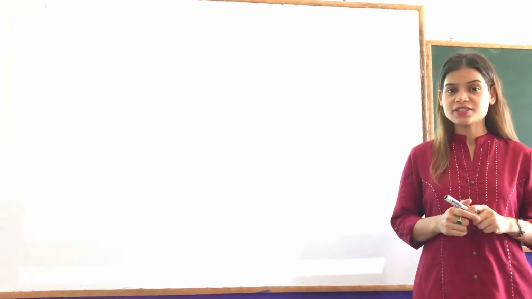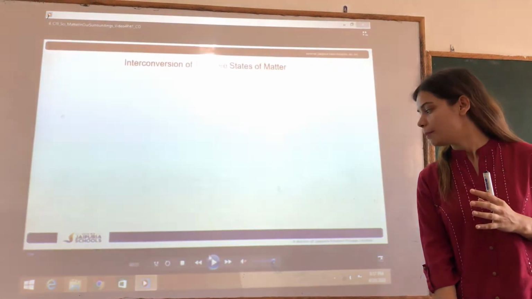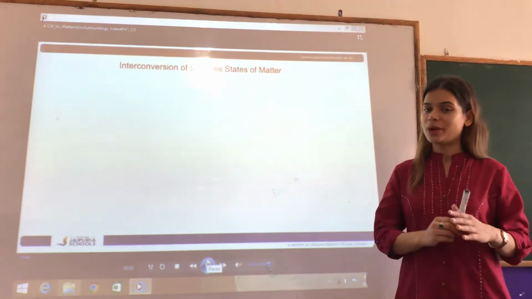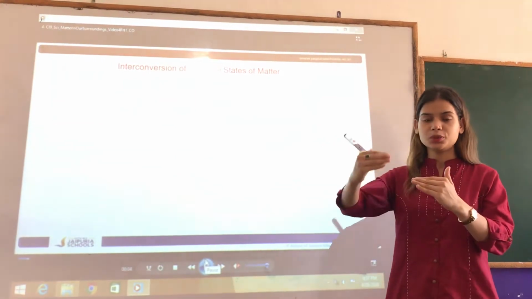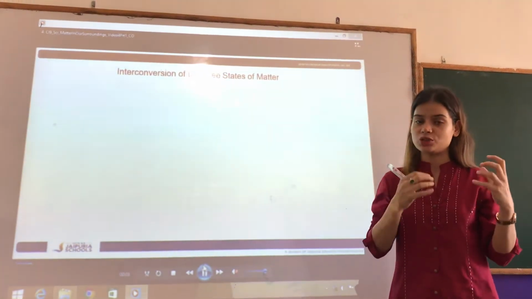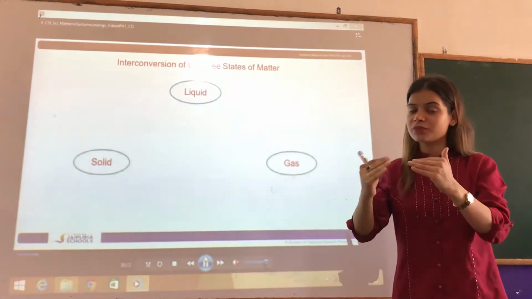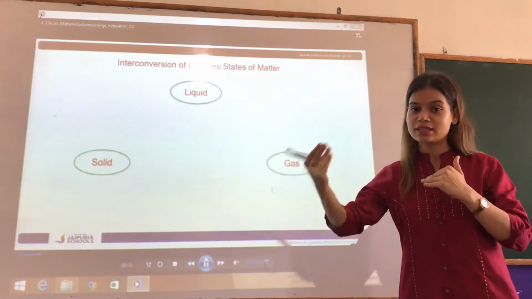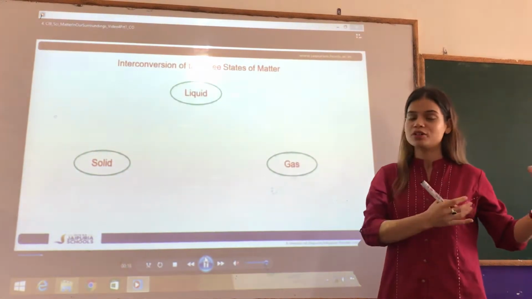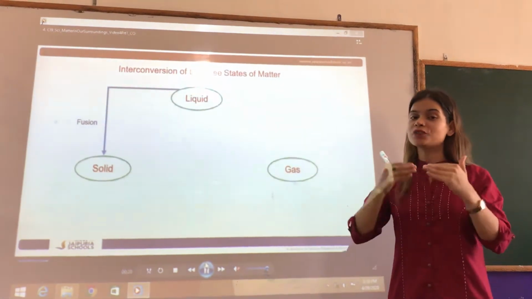In today's class we will be discussing the interconversion of three states of matter. We all know that matter has three states: solid, liquid and gas. So these states can be changed. Solid can be converted into liquid. It has a different process. Liquid can further be converted into gases and gases can be converted into solids. So in today's class we will be discussing the interconversion of these states.